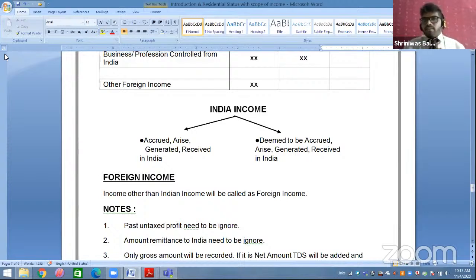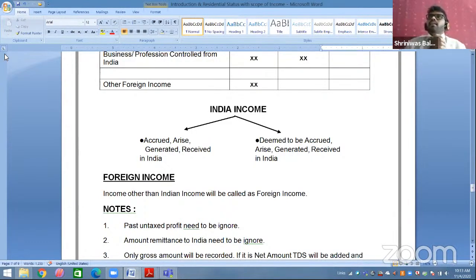So in short, either you have to earn in India or receive in India. Either you have to earn in India or receive in India. Any one of the two should be there. If I have earned in India, then this is your Indian income. If I have earned outside India but received in India, yes, this is also your Indian income.